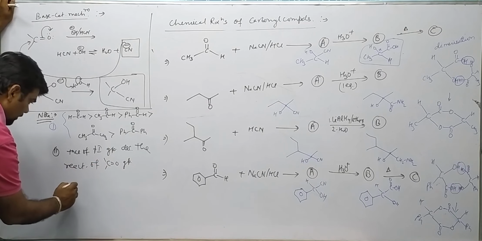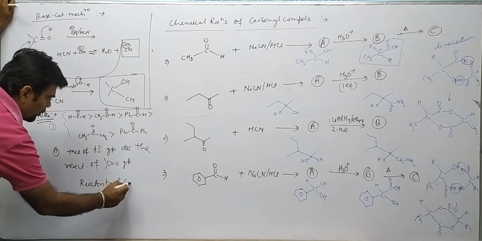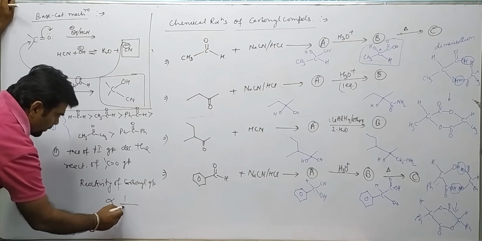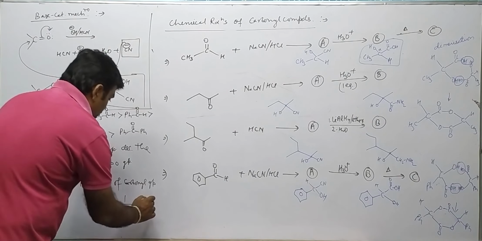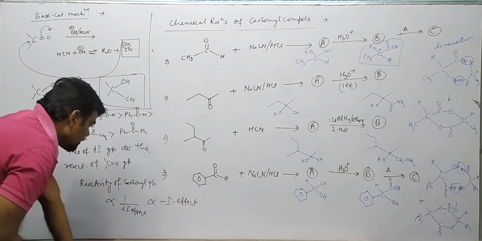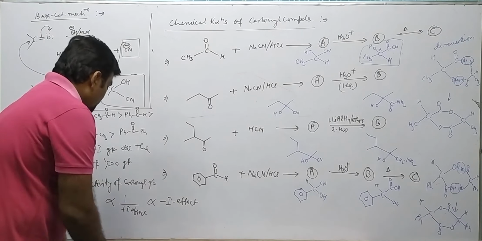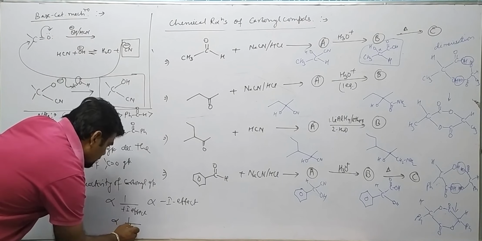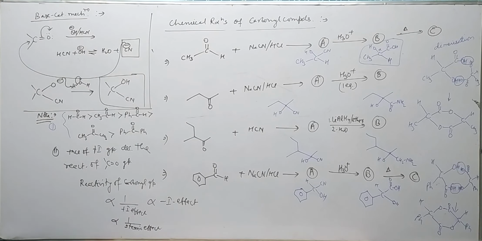That is, the reactivity of the carbonyl group is inversely proportional to the plus I effect, directly proportional to the minus I effect, and inversely proportional to the steric effect.